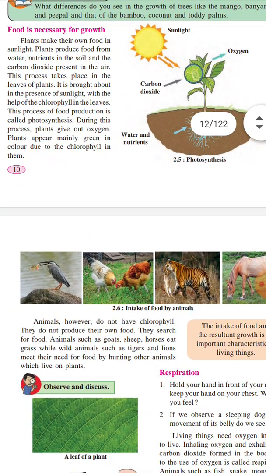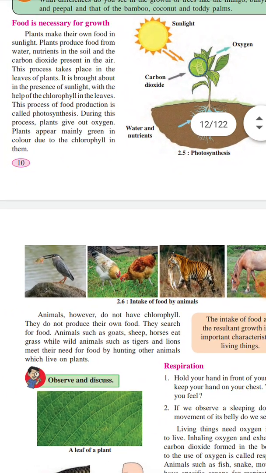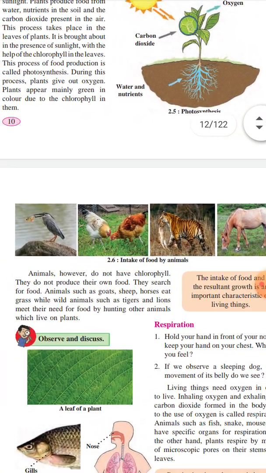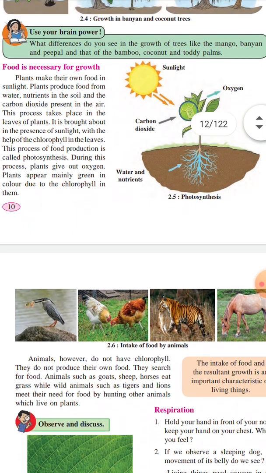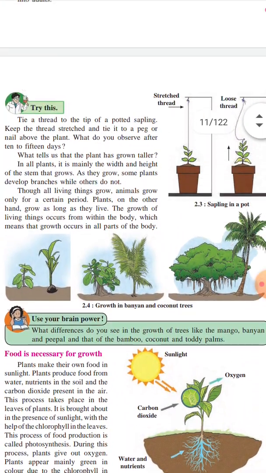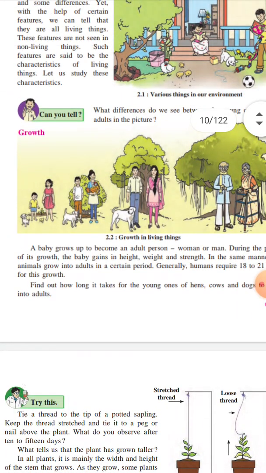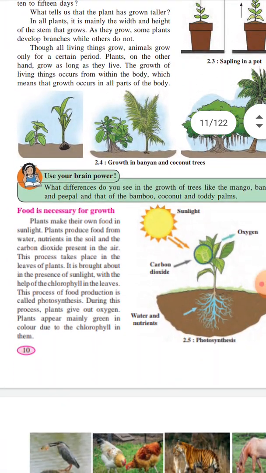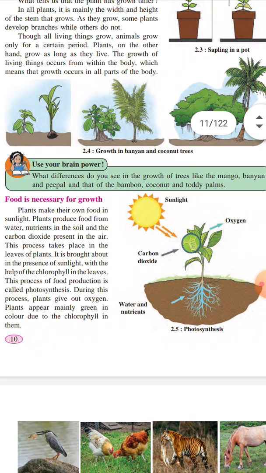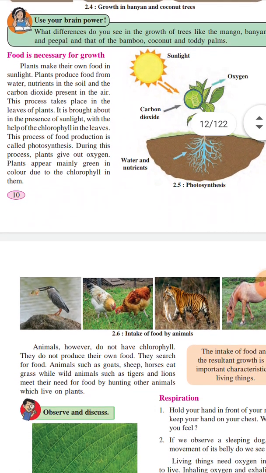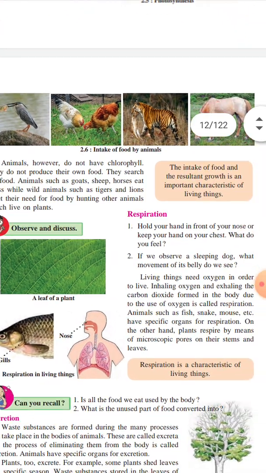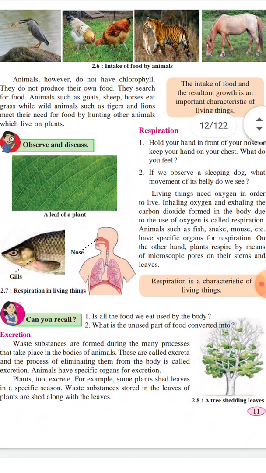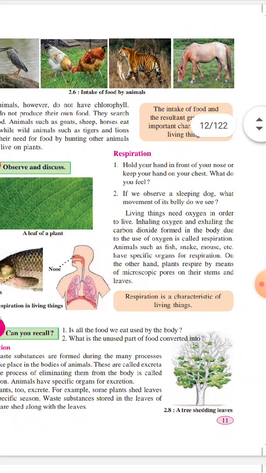So food is necessary for growth, and due to food, growth occurs. Okay, that is the first characteristic, growth, and to have growth we need food. Then the second characteristic, see next on page number 11: respiration.